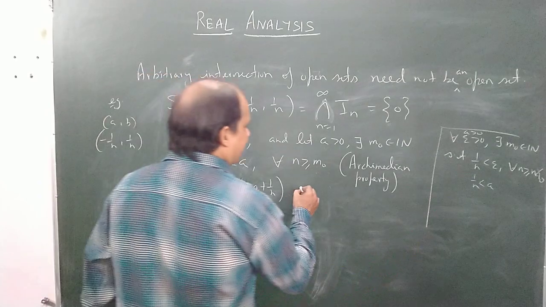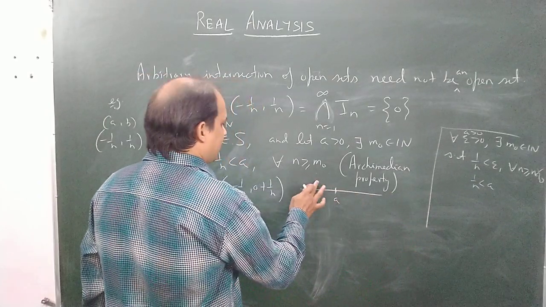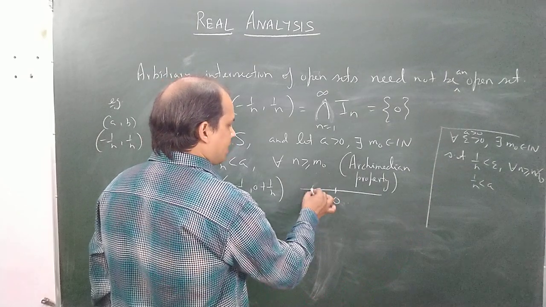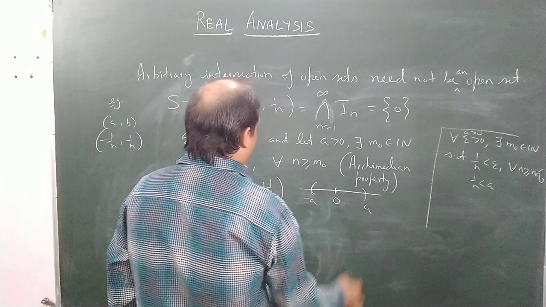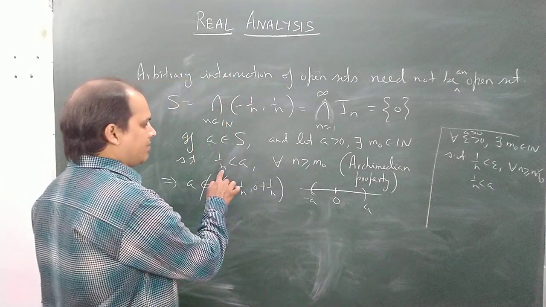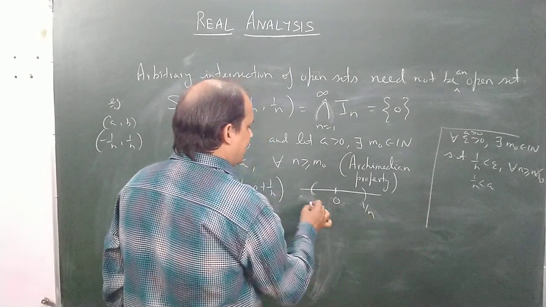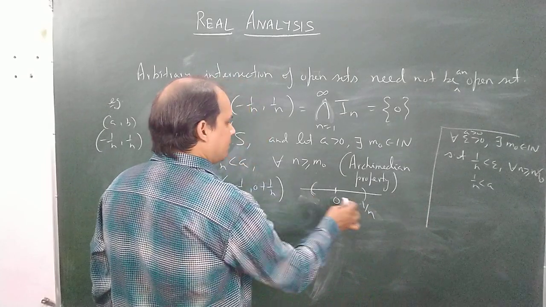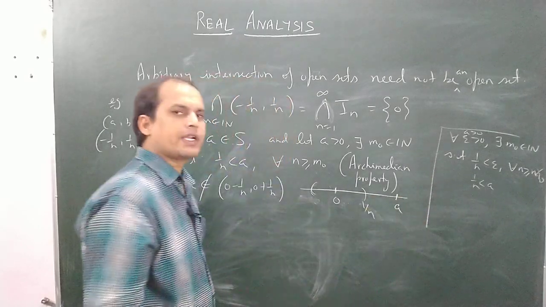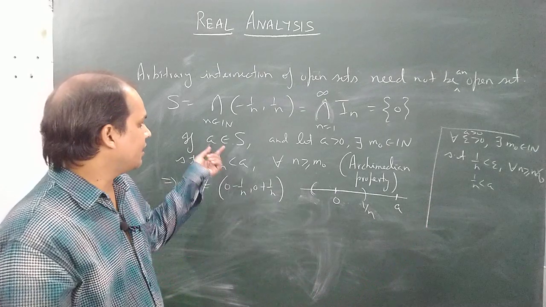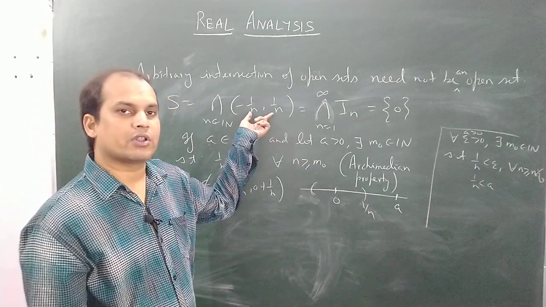So around this 0, if this is minus a and this one is a, one can always find 1 by n less than a. Suppose this one is any real number a greater than 0, which is our claim, that any real number a greater than 0 will also lie in the intersection of all these intervals.